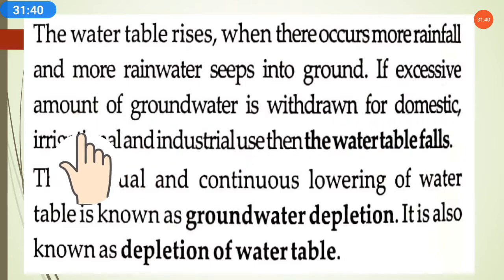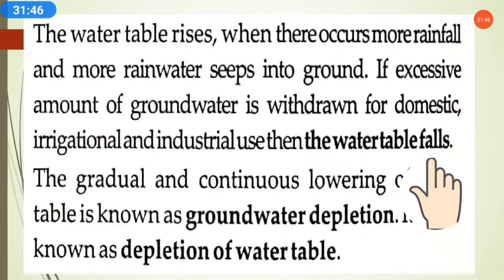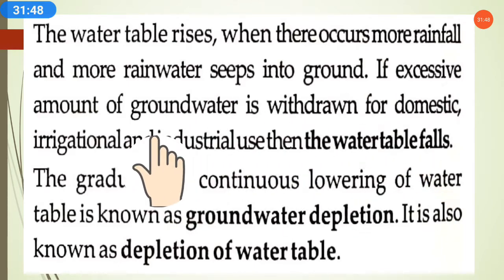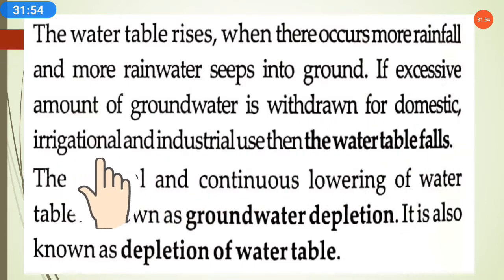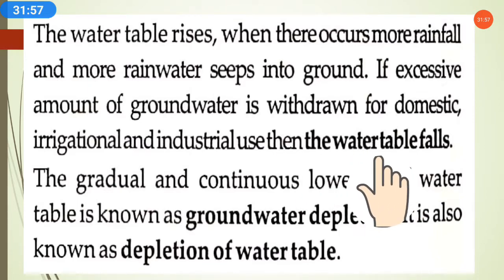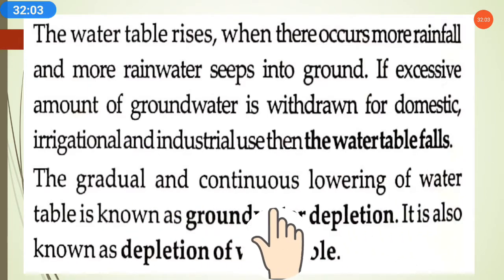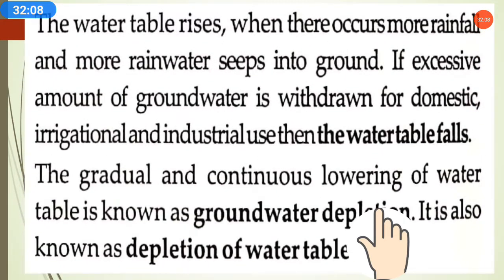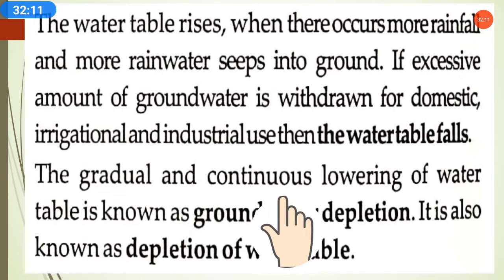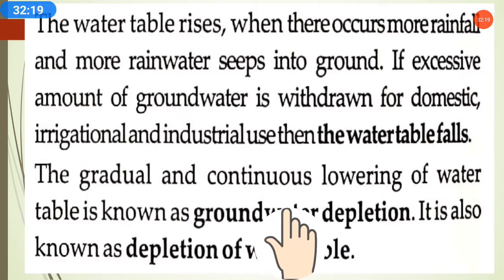If an excessive amount of groundwater is withdrawn for domestic, irrigational and industrial use, then the water table falls. If more and more groundwater is taken out for our purposes, naturally the water table will fall. The gradual and continuous lowering of the water table is known as groundwater depletion. The water table is continuously getting lower, gradually going down. That lowering of the water level is called groundwater depletion.